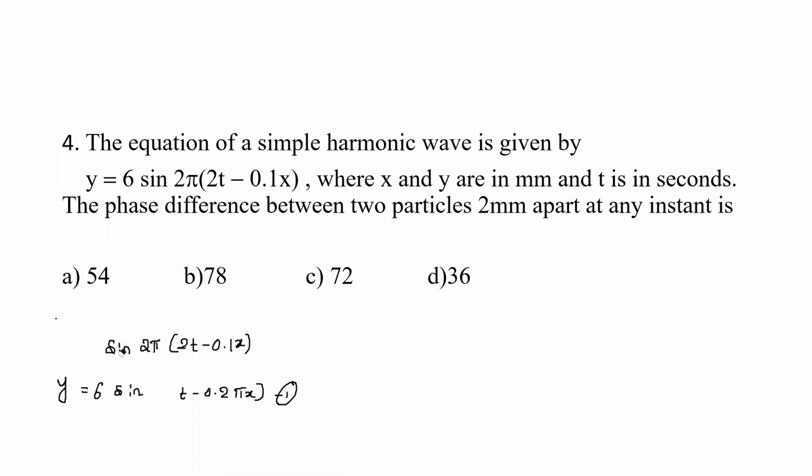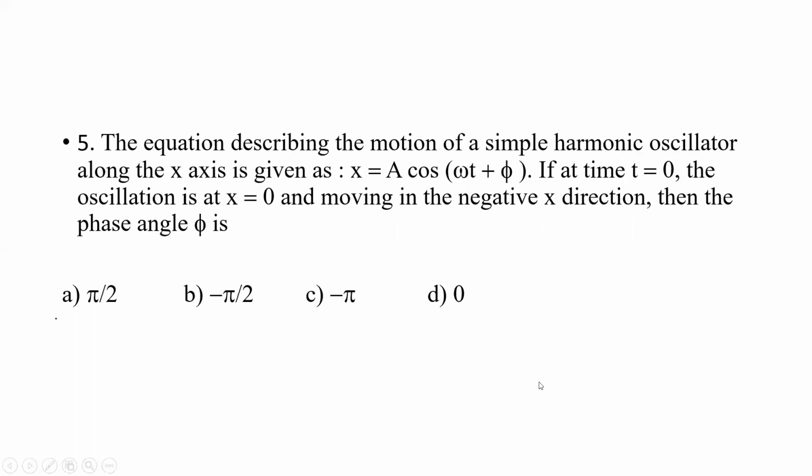And then the next question is: the equation describing the motion of a simple harmonic oscillator along the x-axis is given as x is equal to a cos(omega t plus phi).